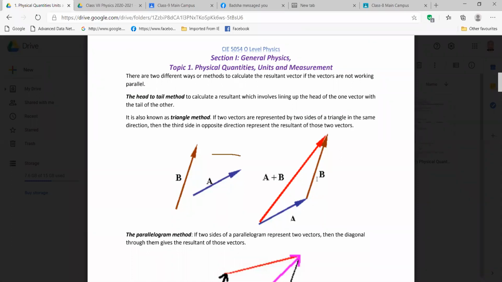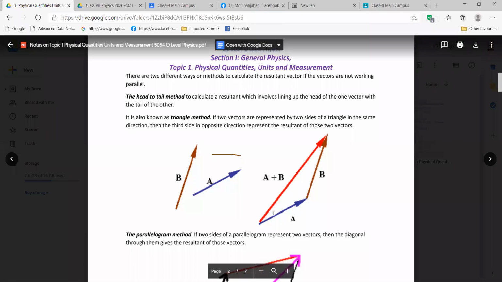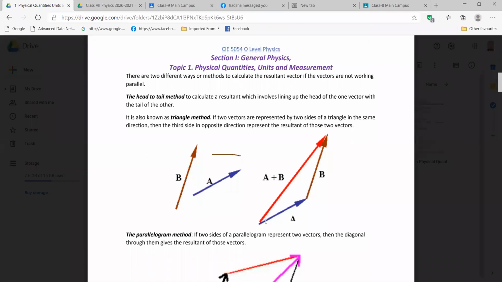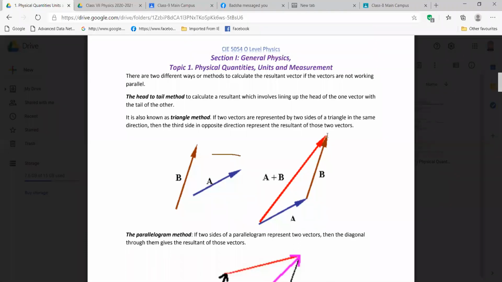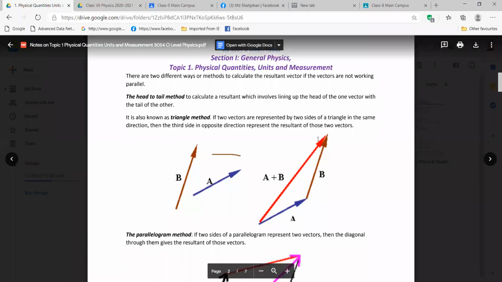So after finishing this part, you are connecting this head and this tail. We got here one shape, combining these two given vectors. And what we will do, we will connect this tail with this head. We will draw one line and give one head here.